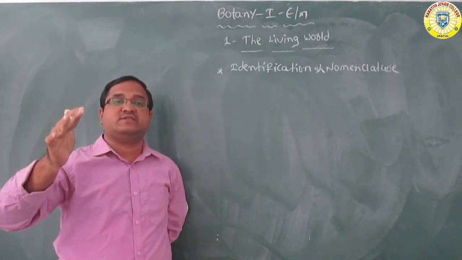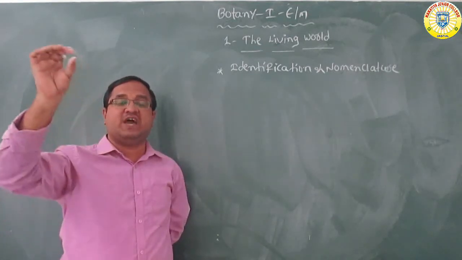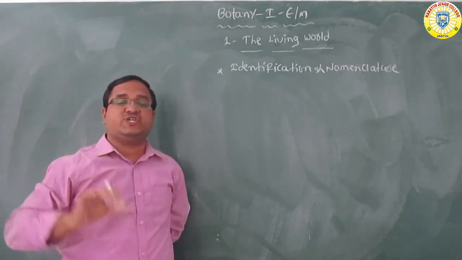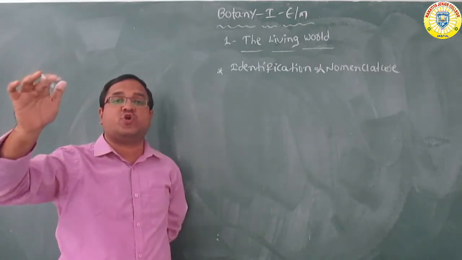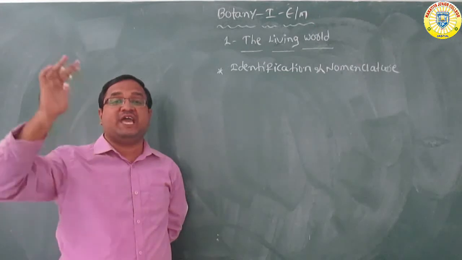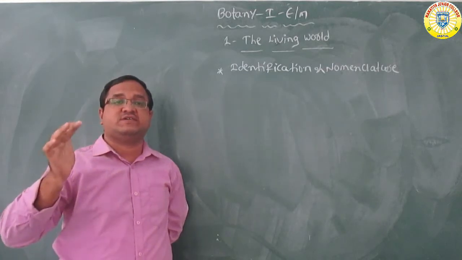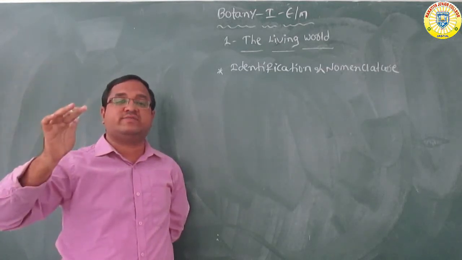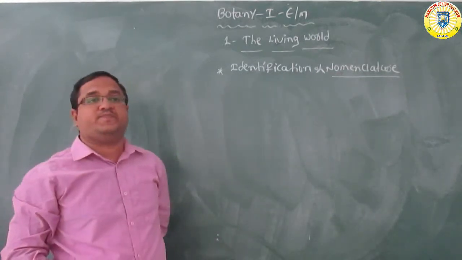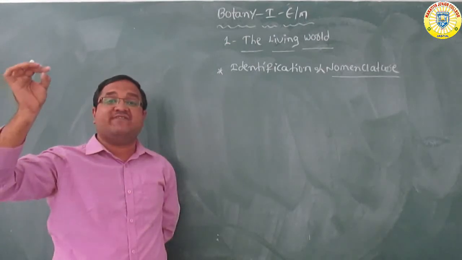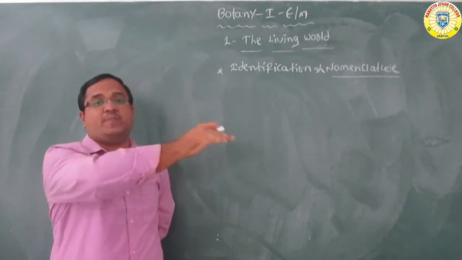Otherwise there is a lot of confusion. The local names create a lot of confusion. So each and every organism that is identified should have a particular name which is similar throughout the world. The identification and naming of a particular organism, with a name that is similar worldwide, is nothing but nomenclature.